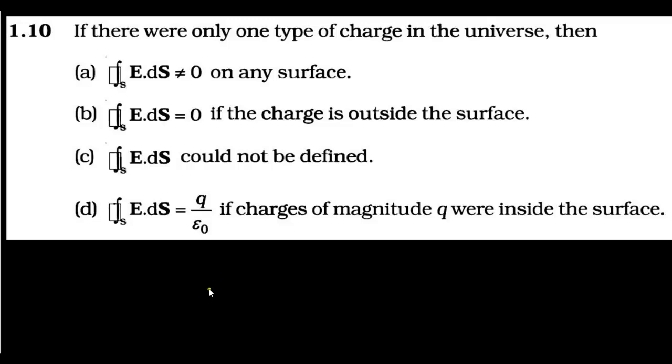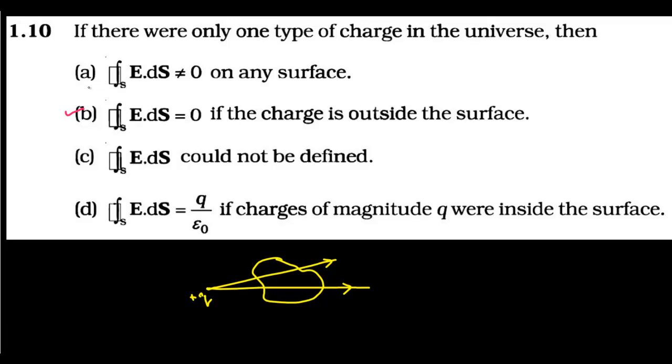So let's consider that we have only a positive charge, let this charge be Q, and we have some surface. Due to this charge there will be flux, and the net flux that will pass through the surface is definitely zero, and this happens when the charge is outside the surface. So option B is correct: when the charge is outside the surface, the flux associated with this closed surface is equal to 0.